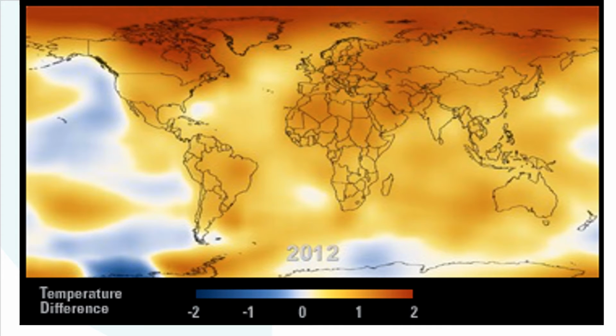So this map shows the 5-year average variation of global surface temperatures from 1884 to 2012. So dark blue indicates areas cooler than average, and dark red indicates areas warmer than average.